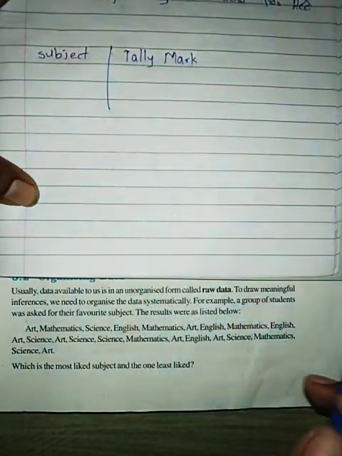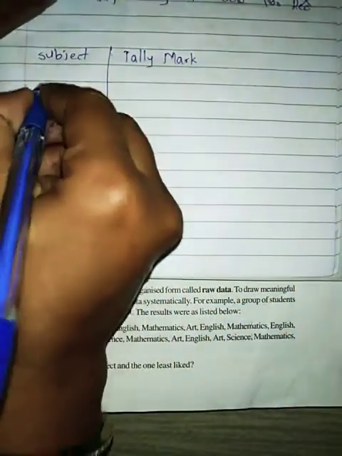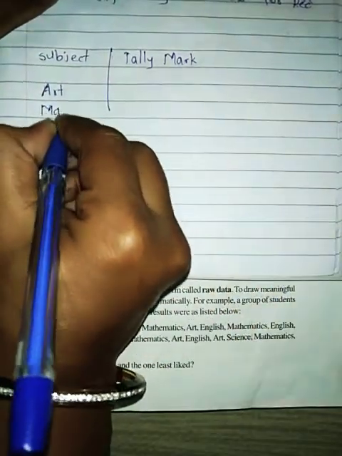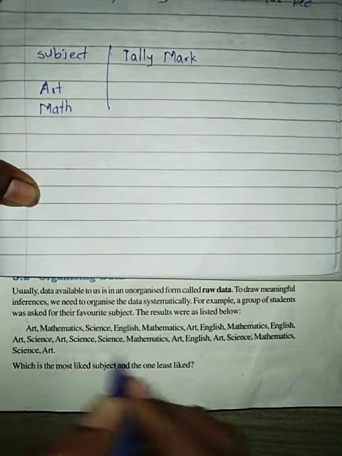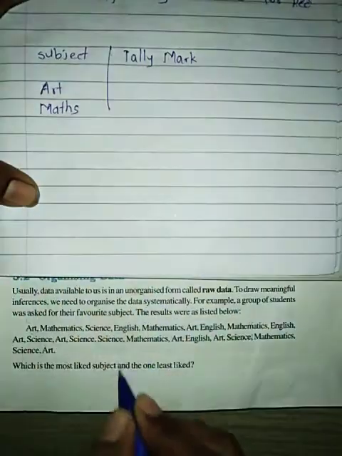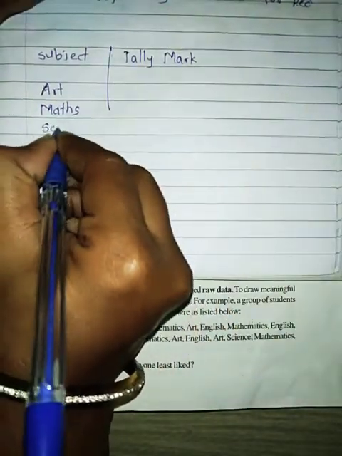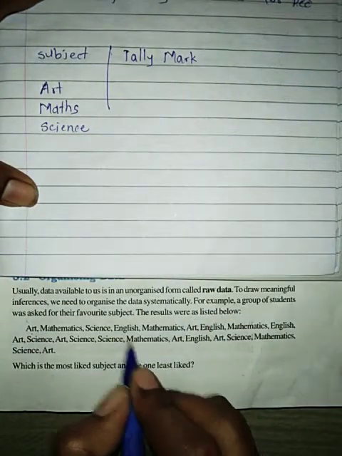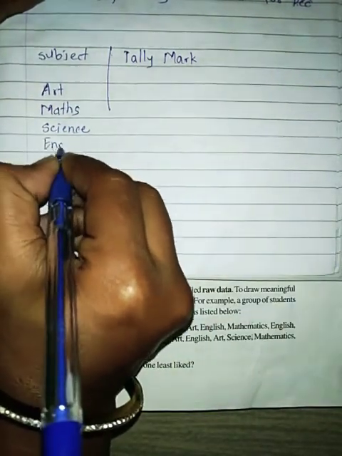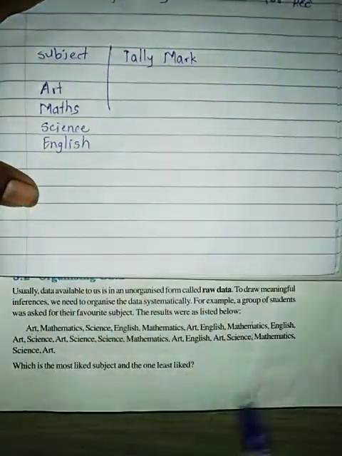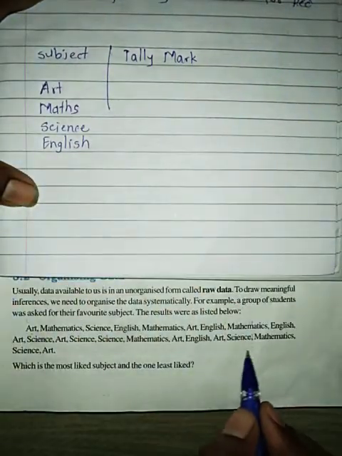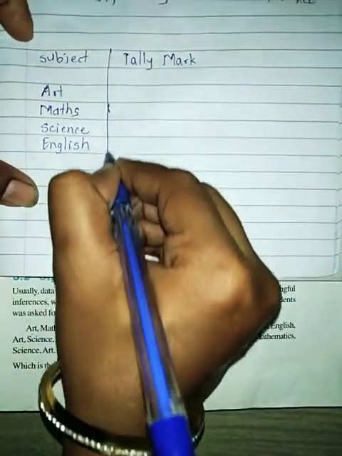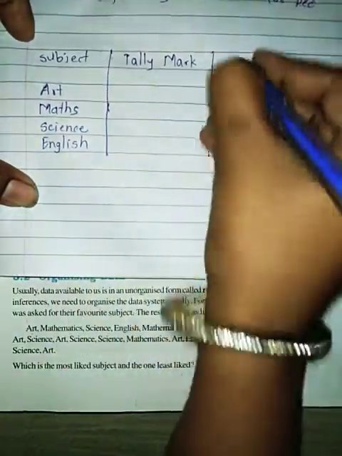Tally mark. Then art, maths, science, then next is English. Only 4 subjects are there. Now tally marks and then frequency.